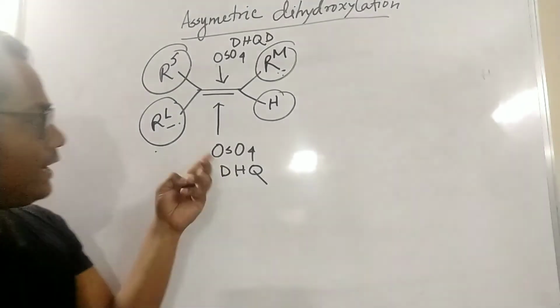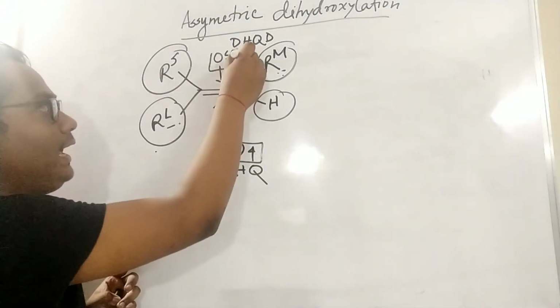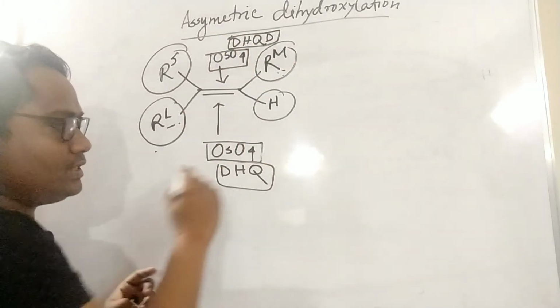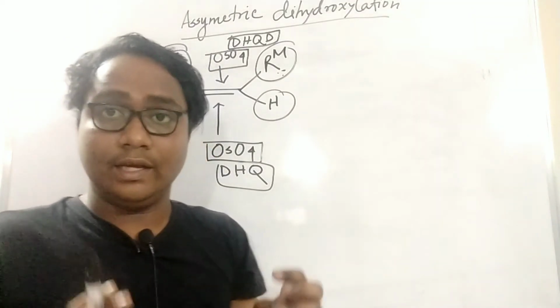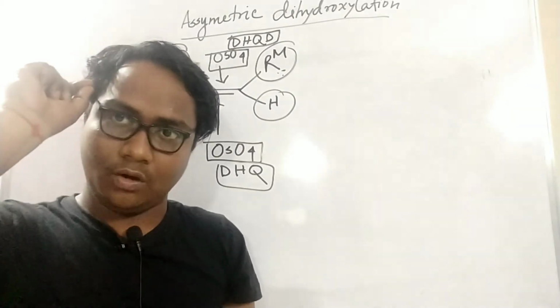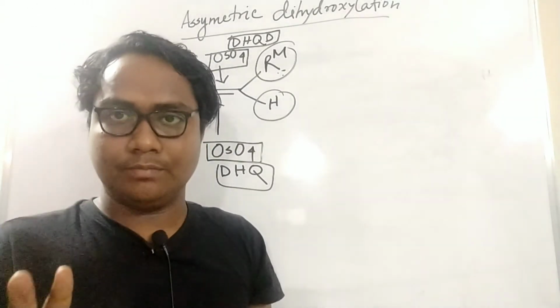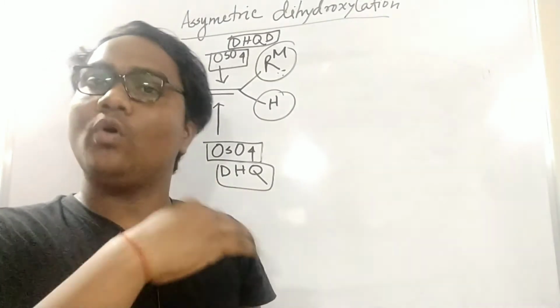So I use this dihydroxylation. Here the reagent is osmium tetroxide, and in asymmetric reactions some ligand is always necessary. Asymmetric means no symmetry is there, because there is a little bit of difference about symmetry, and in an asymmetric reaction you should always use a ligand. The ligand is a must, because it designs the orientation. The ligand is responsible for orientation.